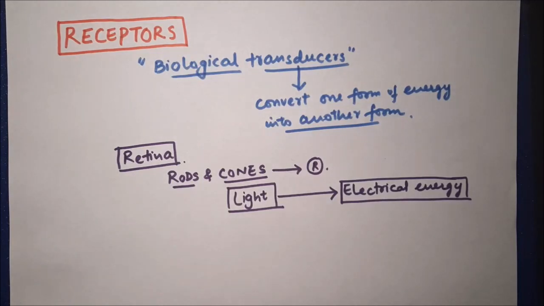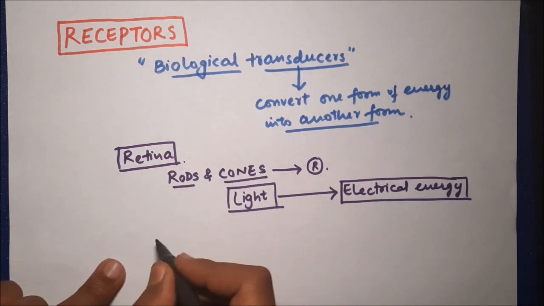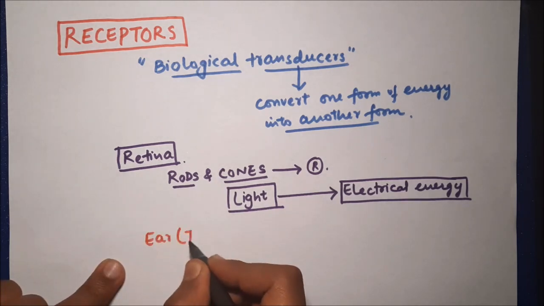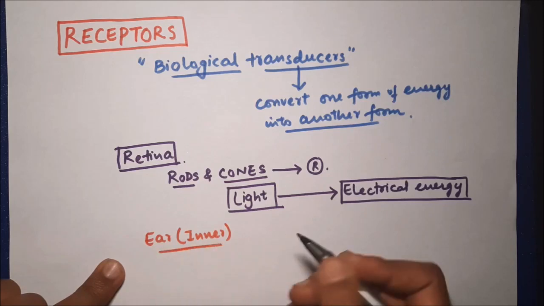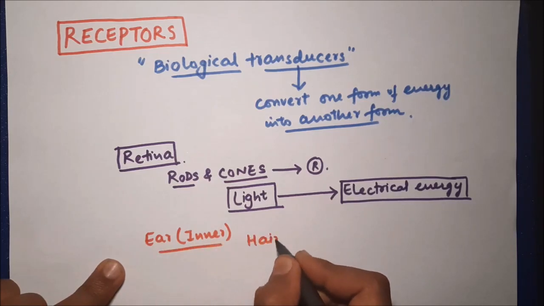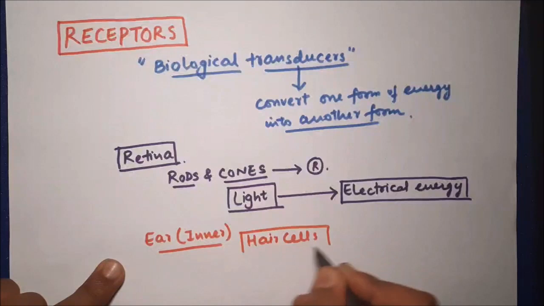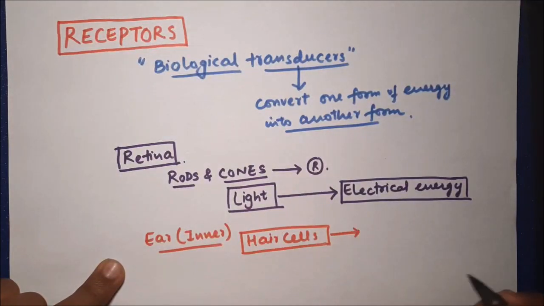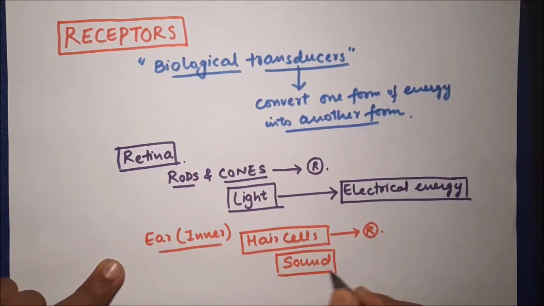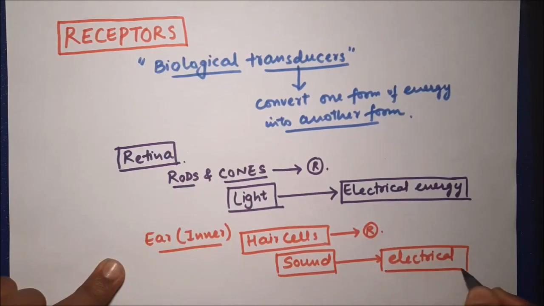Similarly, in case of hearing, the hair cells act as receptors. Hair cells which are present in the inner ear act as receptors. And how do they act as transducers? Again, they convert sound energy, or the energy from vibrations, into electrical energy, into electrical impulses. So this is the definition of receptors: receptors are biological transducers. Rods and cones and hair cells convert light and sound into electrical energy.